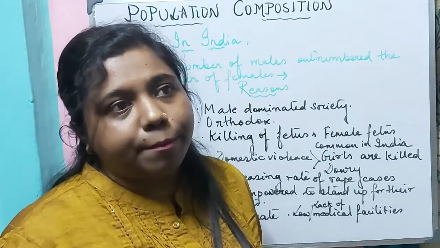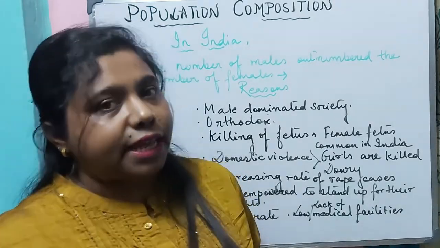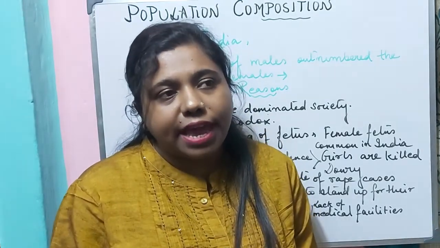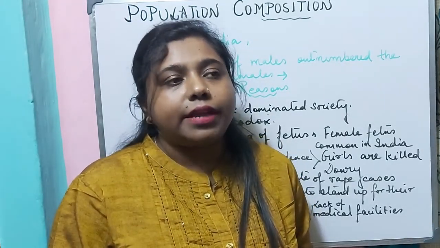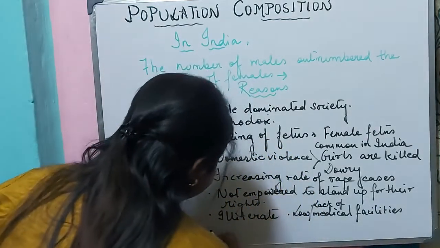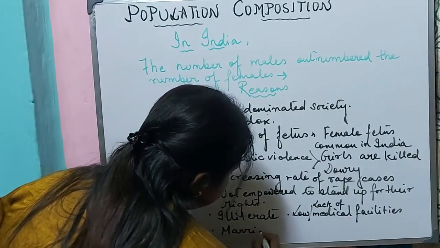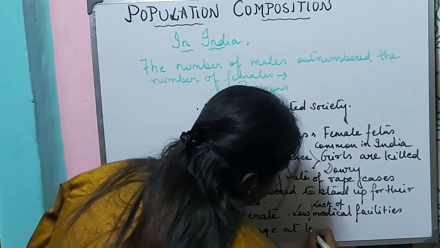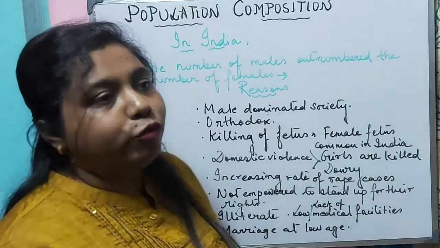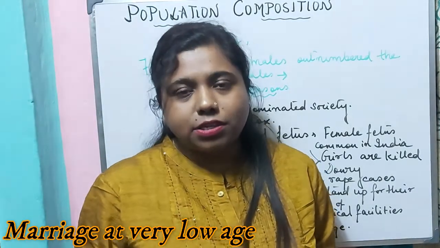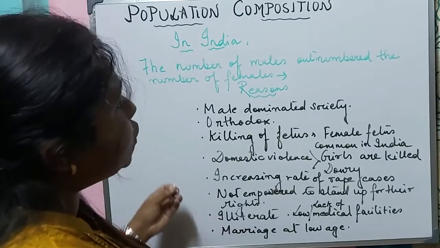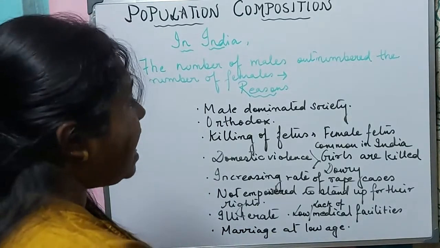Most of the time the girls are getting married at a very early age, so they have not reached the childbearing age, and before that they are getting pregnant, and that is why they are dying. So marriage at a low age, you will see that below 14 years the girls are married, and in fact they do have their child also. So these are the reasons which are leading to an unfavorable sex ratio for the females in India.